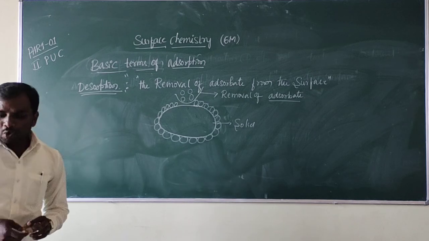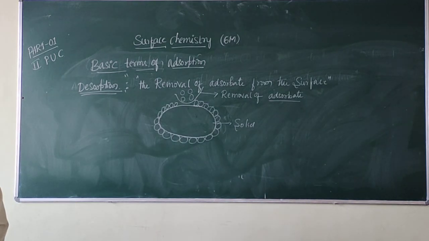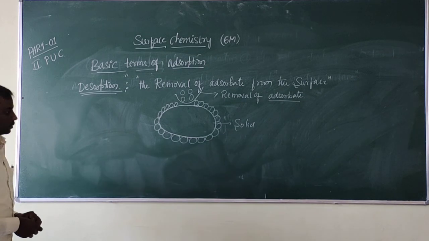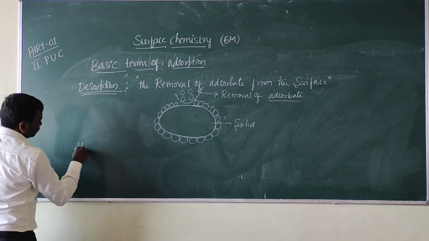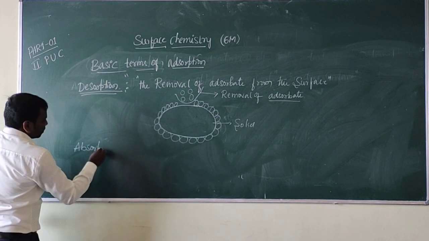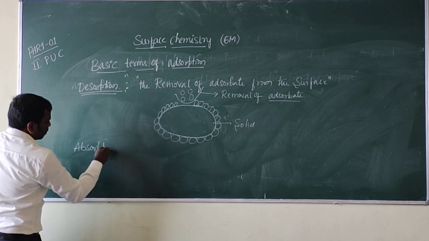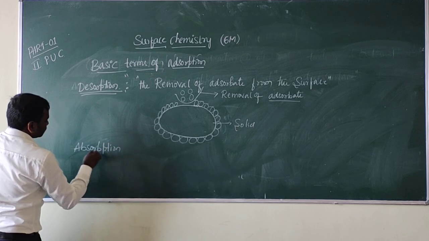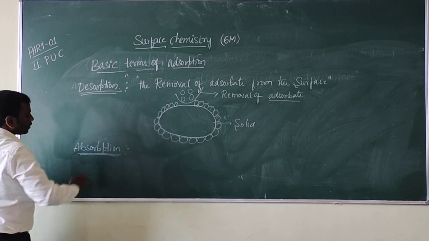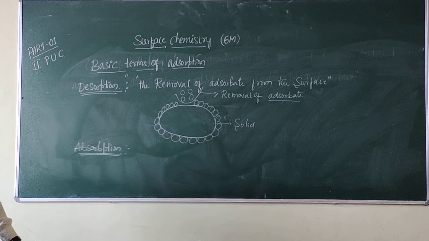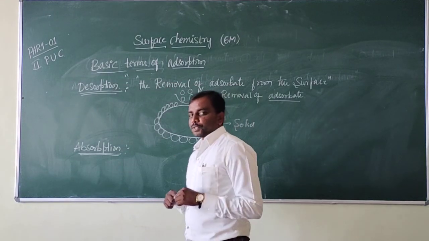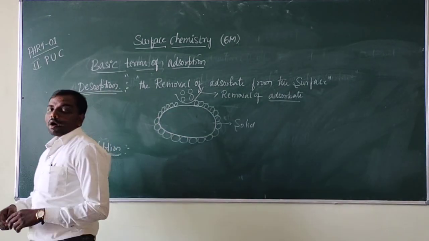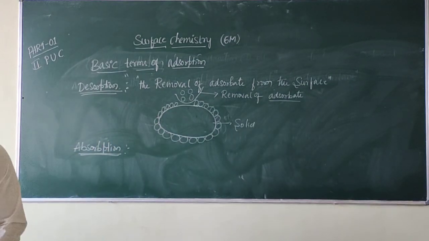And one more important point is absorption. Absorption. There is a difference: here it is adsorption, but this is absorption. Absorption, right?